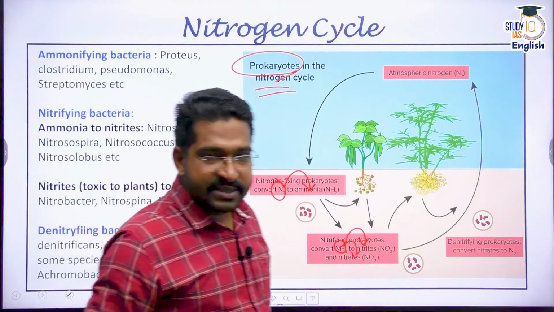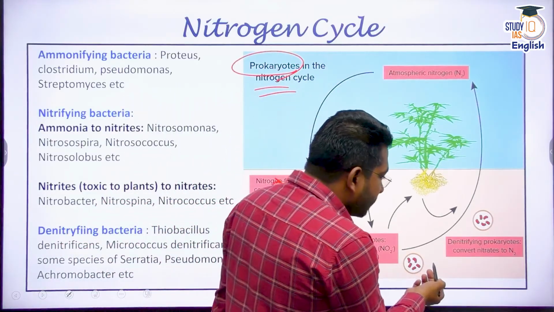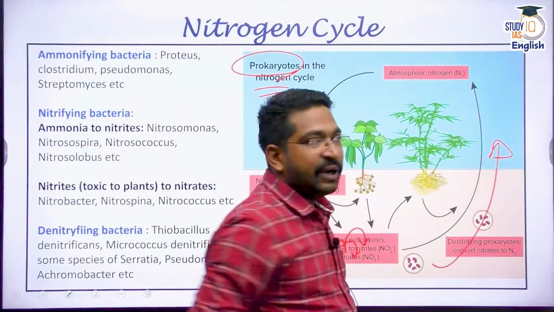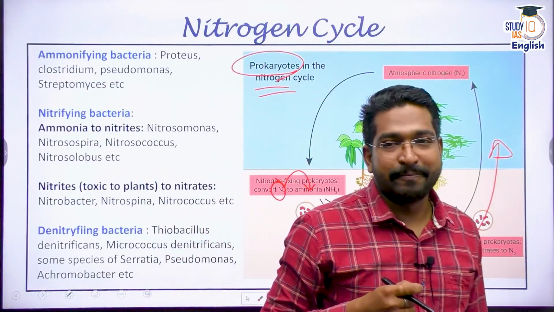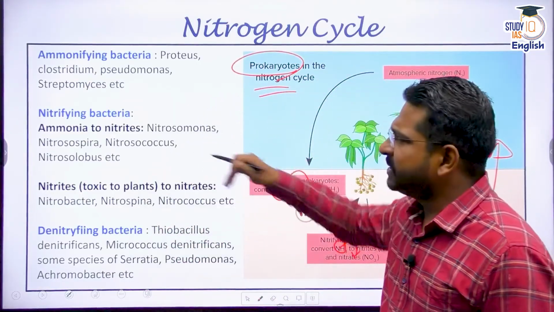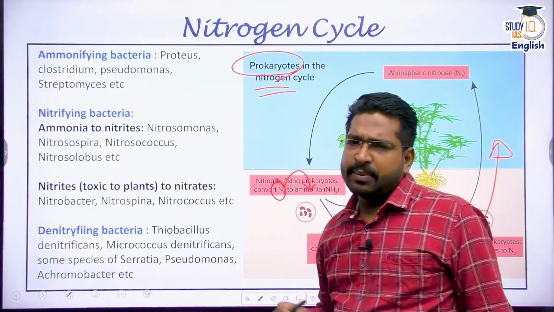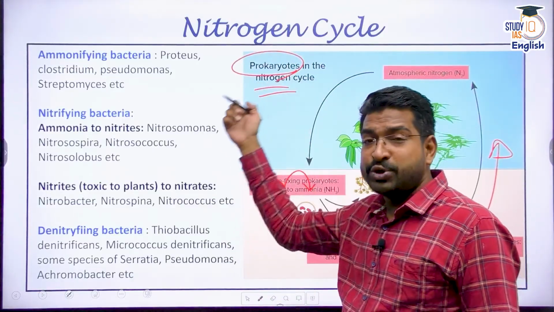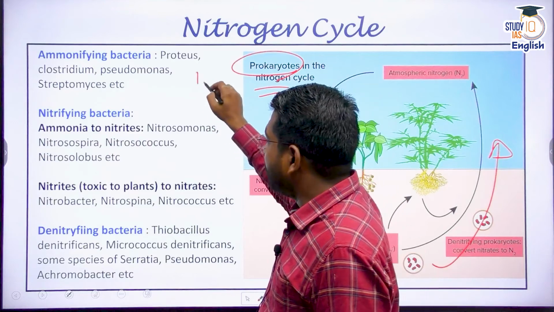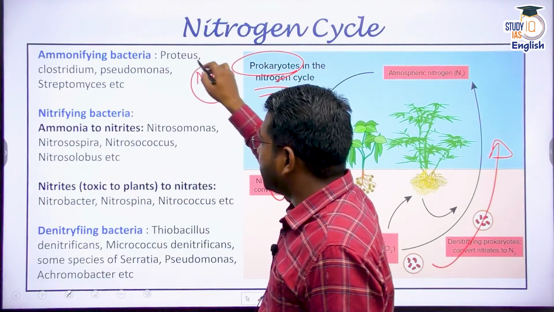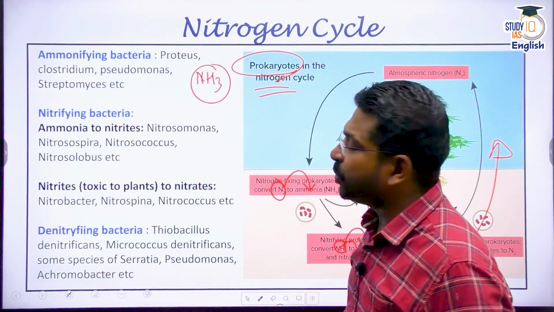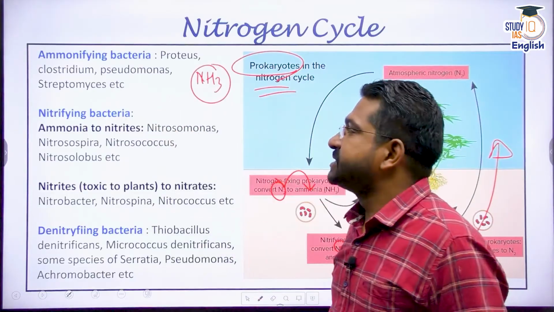Apart from that, some bacteria convert these nitrates directly into atmospheric nitrogen. Some examples are given here. There are ammonifying bacteria, which use atmospheric nitrogen to create ammonia. Examples are Proteus, Clostridium, Pseudomonas, and Streptomyces.